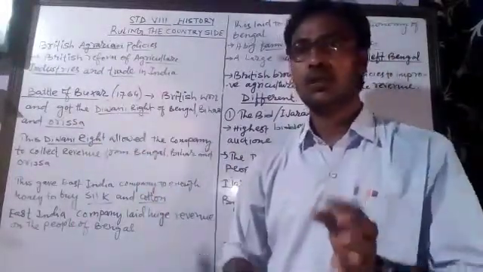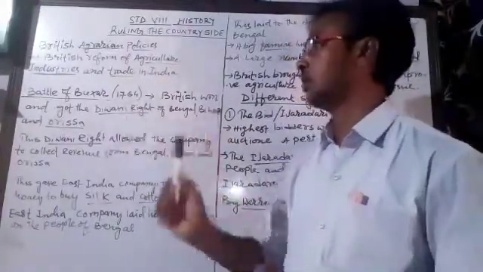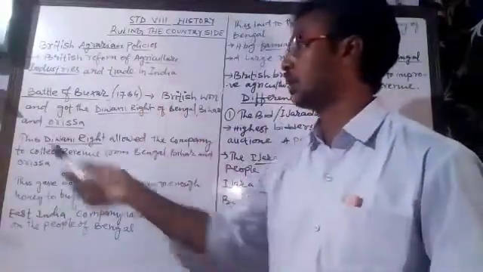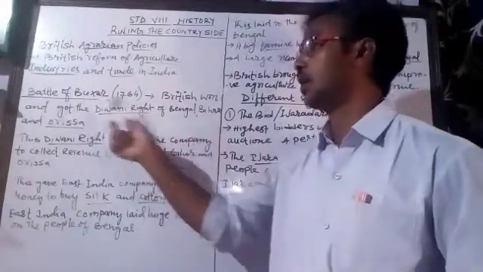We all know that the British company defeated Mir Qasim in that battle and British won the battle. As a result, British got the Diwani right of Bengal, Bihar and Orissa.